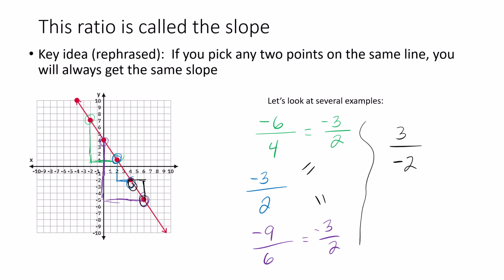Now we know from our signed numbers that a negative divided by a positive is negative. But we also know that a positive divided by a negative would also be negative. And so you can kind of move that negative wherever you want. You can put it on the outside, or you can move it to the numerator. So you end up with the same slope either way. So a really key idea when we're talking about lines in math is that the slope is the same everywhere. It gives us a way to quantify how steep the line is, and you can pick any 2 points on the line and calculate the slope from those points on the line.